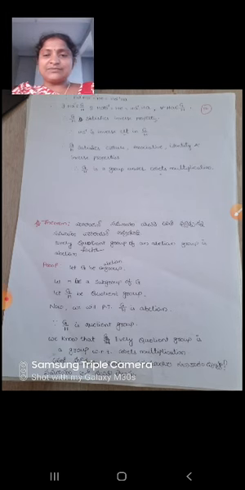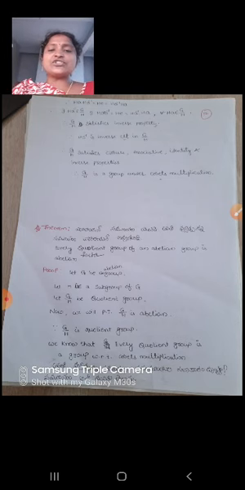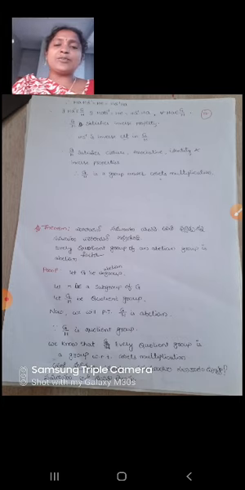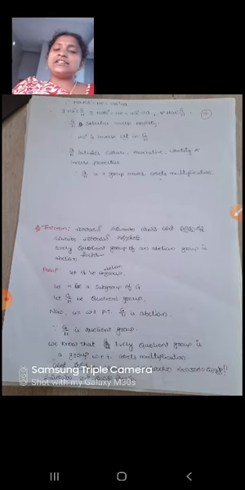So next theorem. Every quotient group of an abelian group is abelian, or every factor group of an abelian group is abelian. Proof. Let G be an abelian group. Let H be a subgroup. Let G by H be a quotient group.